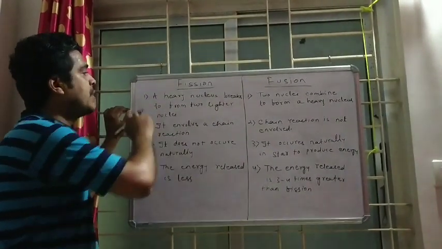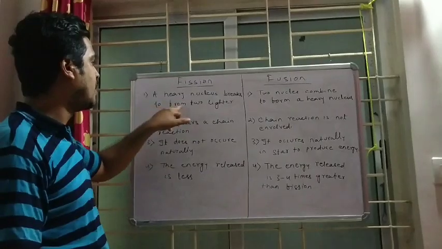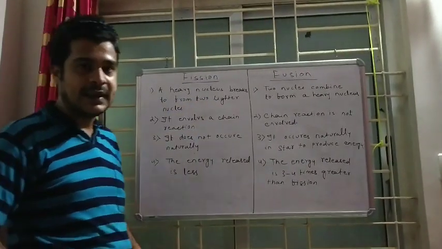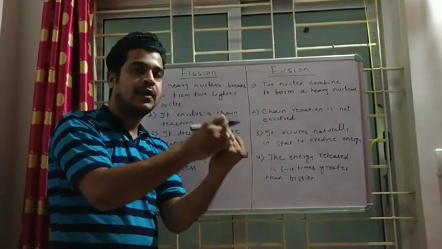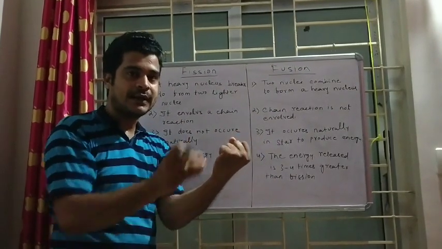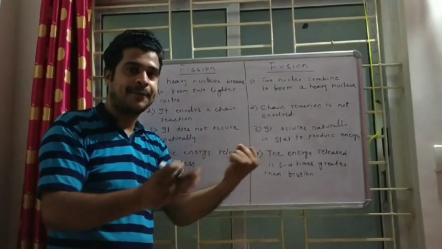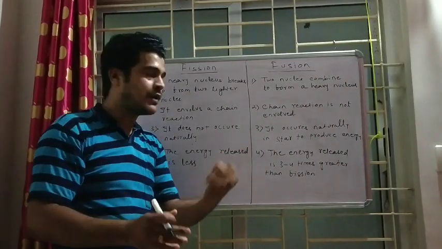What is the definition? A heavy nucleus breaks to form two lighter nuclei. That means a heavy nucleus is there. If it breaks and two new nuclei get formed, this is known as fission reaction.